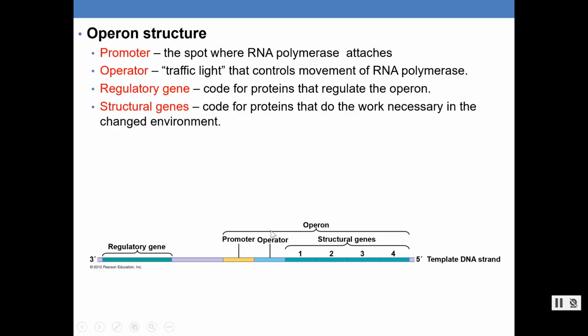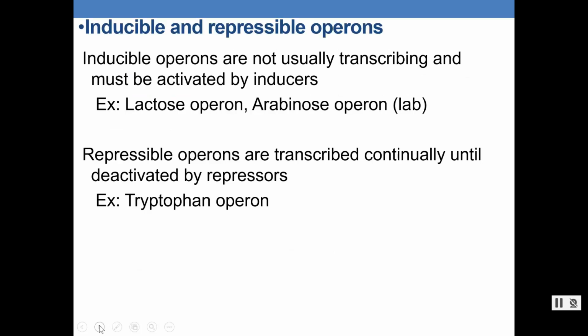How do they do that? They actually bind in this operator region. Again, these are just a series of nucleotides, but it's a specific order that the protein made from this regulatory gene comes over here to the operator and binds, and it can either turn it on or turn it off, depending on what type of operon. All right, so those are the structures for that, this operator region. I think it's referred to as like the traffic light. It's going to be able to turn it off or turn it on by controlling the movement of RNA polymerase. So that's something there. Okay, so let's keep going.